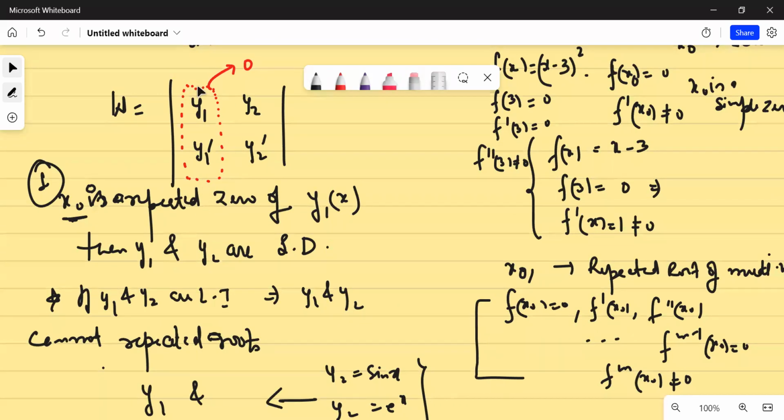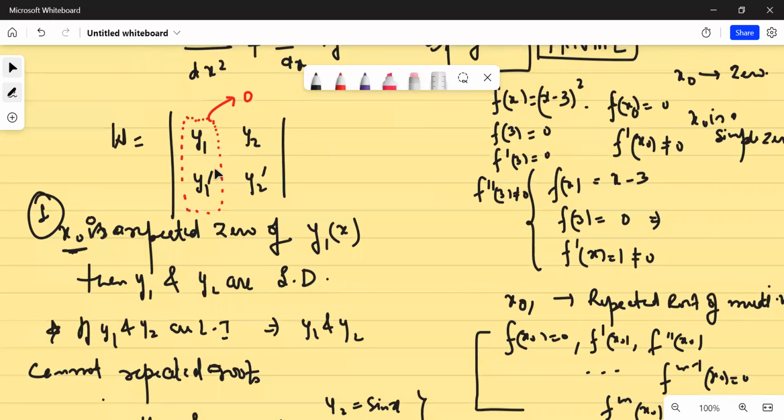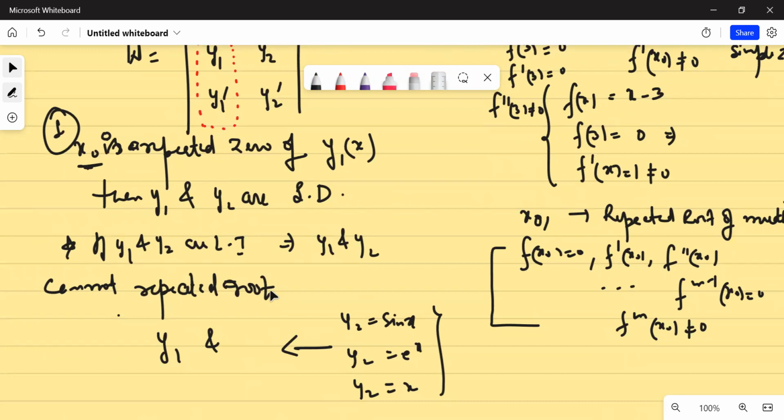If I'm saying this entire column is 0, irrespective of the choice of y2, which can be any arbitrary function, that arbitrary function will obviously have to satisfy the differential equation. If I'm saying that this entire row, entire column has to be 0, it implies that x naught has to be a repeated 0. And if x naught is a repeated 0 of any one of the solutions, like it can be the repeated 0 here as well, I've just taken an example. So if x naught is a repeated 0 of y1, then y1 and y2 are linearly dependent. That is clear. If y1 and y2 are linearly independent, y1 and y2 cannot have a repeated 0.